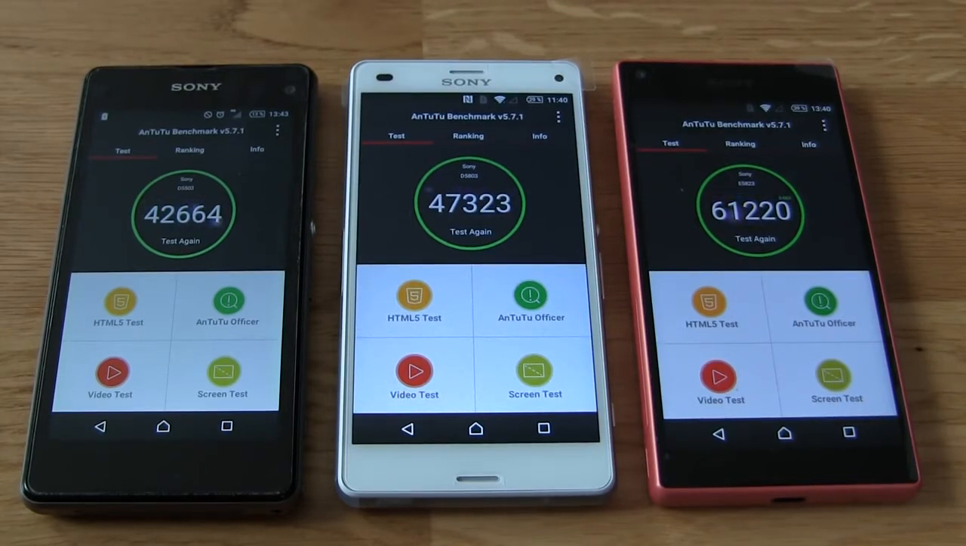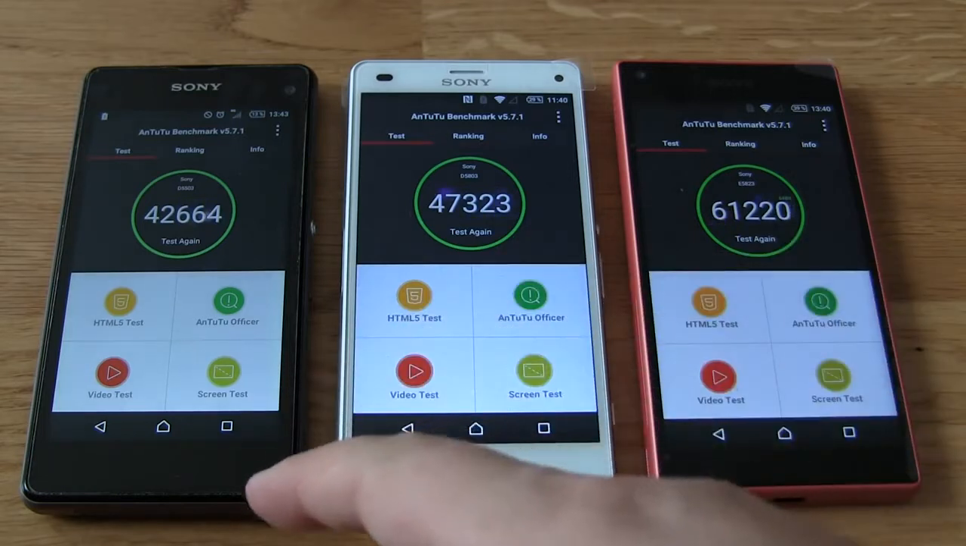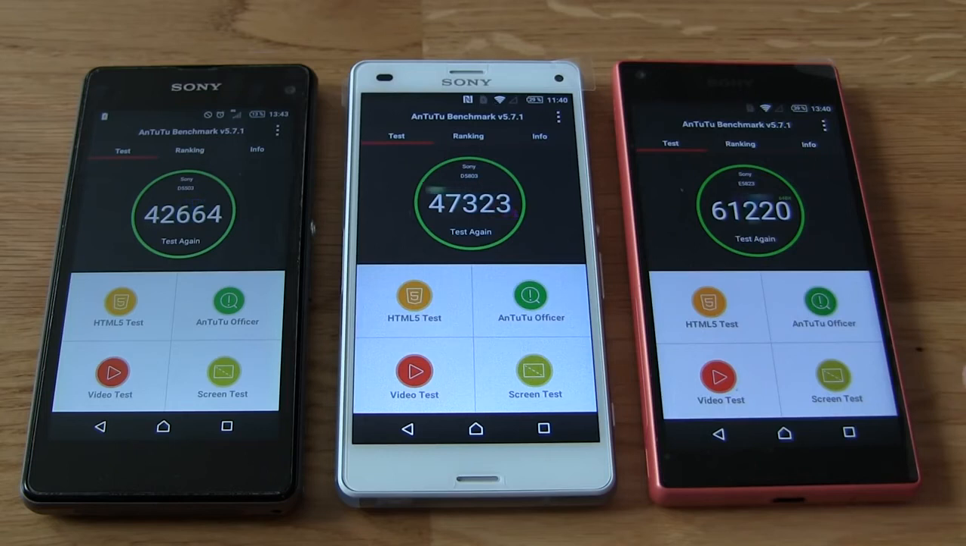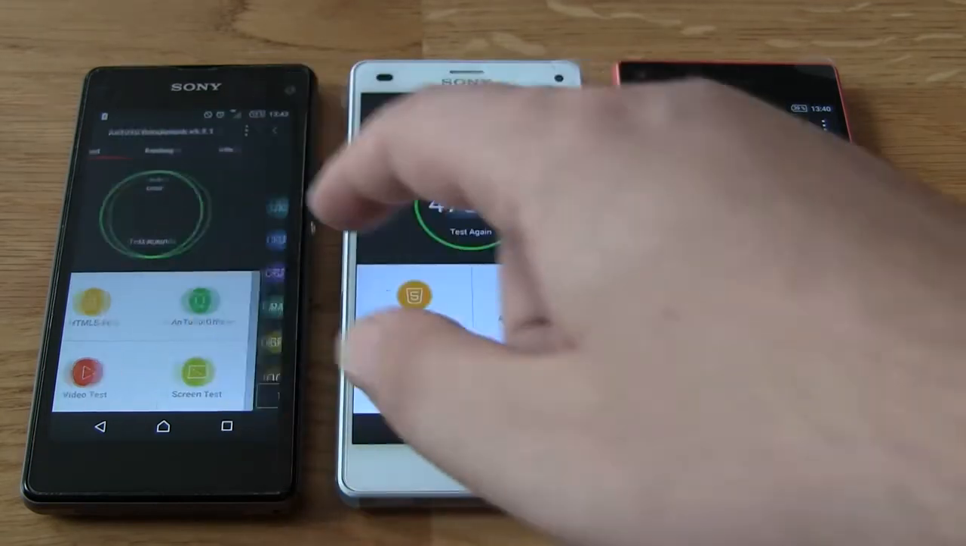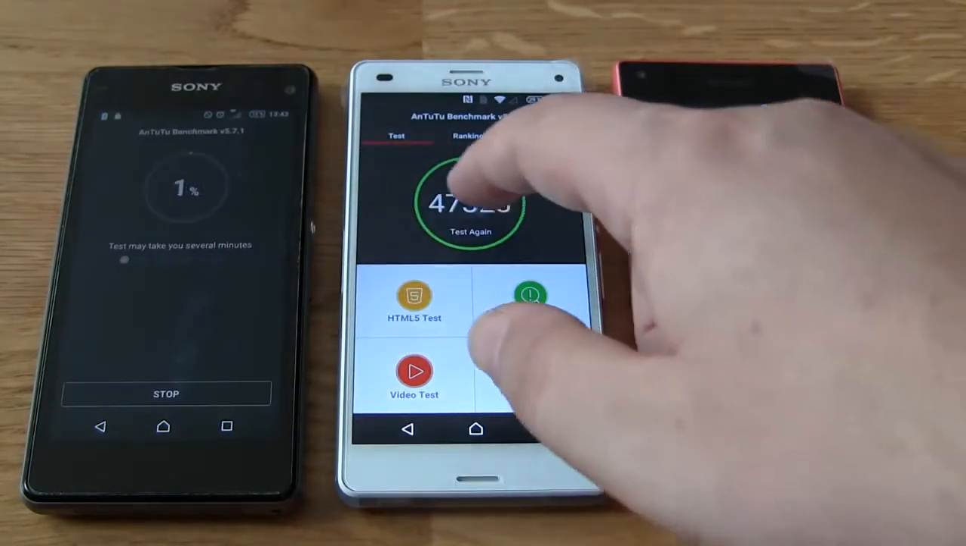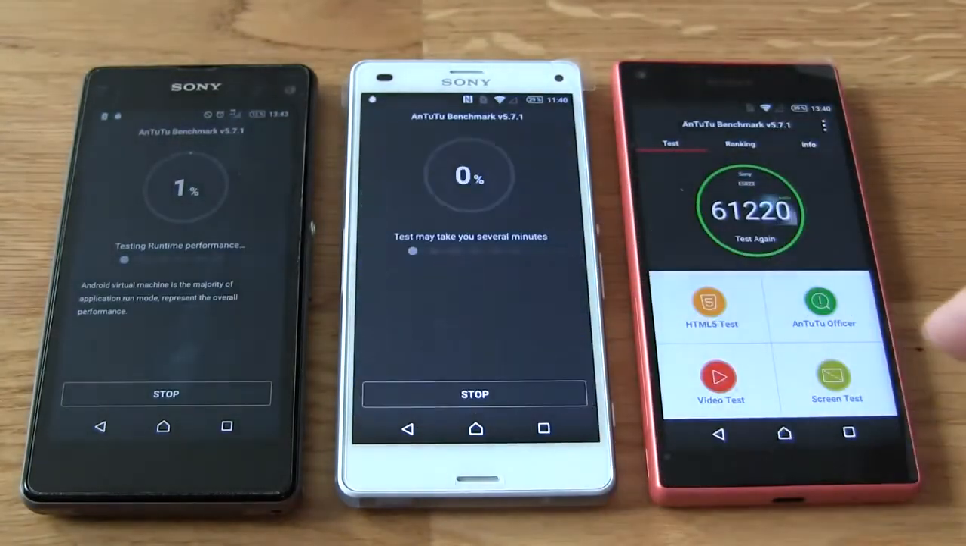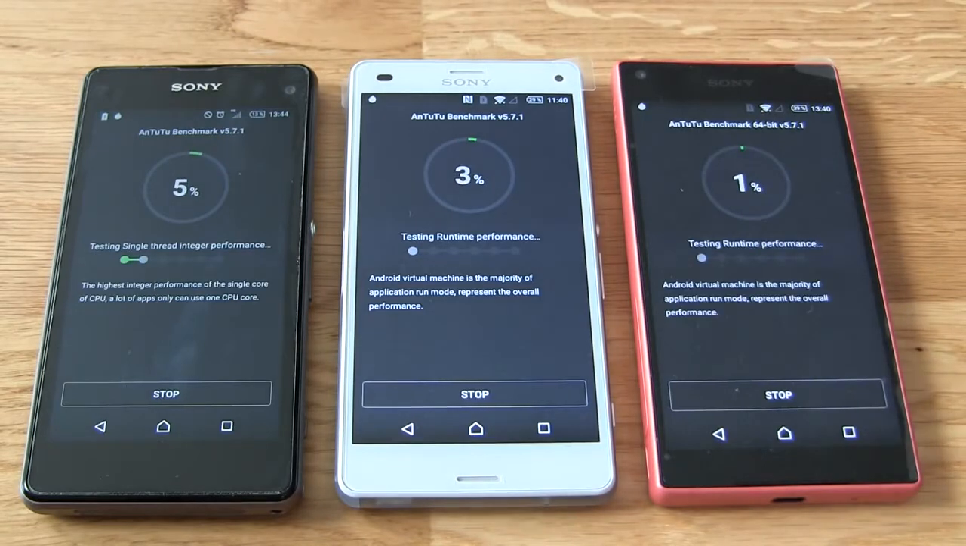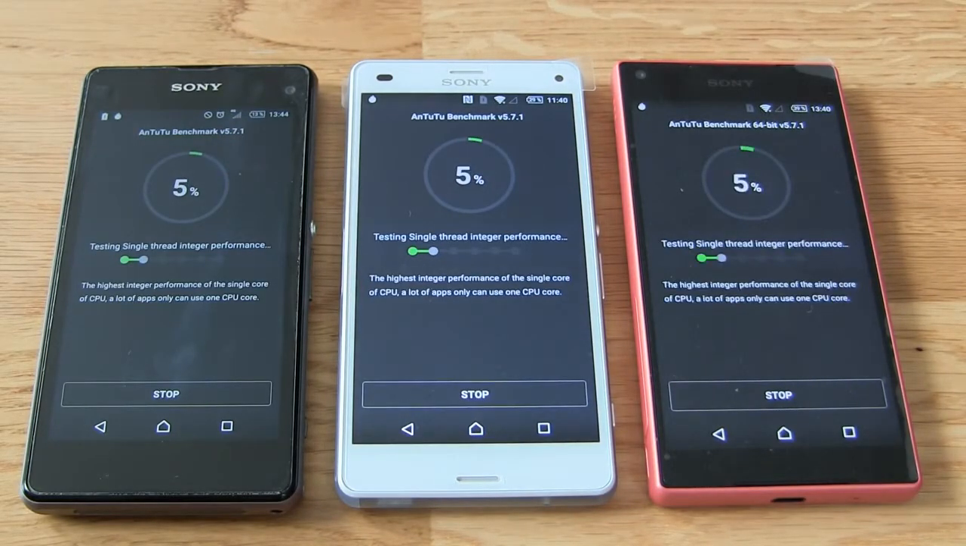I just made some AnTuTu comparisons with Sony Xperia Z1 Compact, Sony Xperia Z3 Compact and Sony Xperia Z5 Compact in Czech language, but for you I will make it once more because I want to slightly talk about these three phones, because for now we have here the complete Sony Xperia Z Compact line, so we can compare these three smartphones and we can see that the performance is growing with every new device.